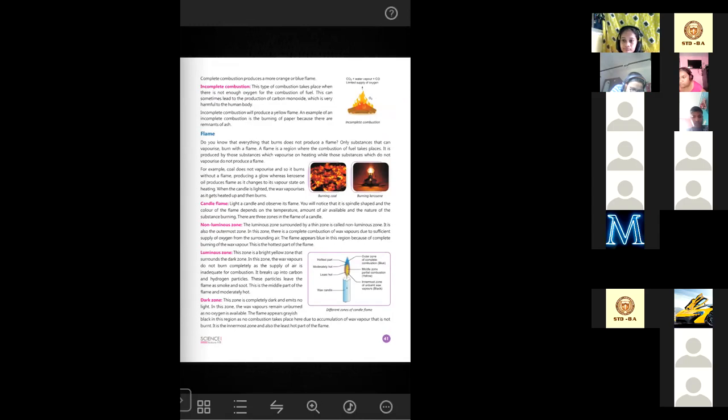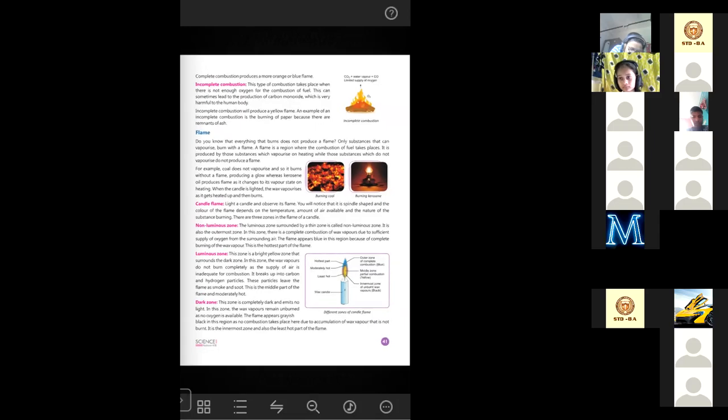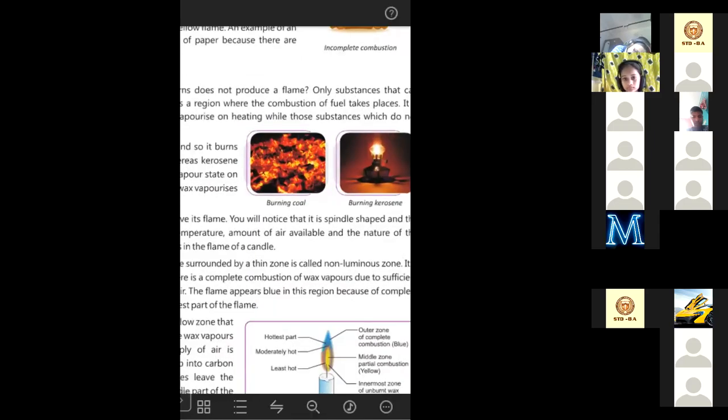Only when we see things vaporizing, that means evaporation, can we say that a flame is present. If no vapor is being produced, no evaporation is there, the things are not vaporizing, that means no flame is present. For example, coal doesn't vaporize. You must have seen charcoal. Have you ever seen burning coal? Yes, ma'am. You can see it in steam engines, in power stations where coals are burning, or even in homes for cooking.